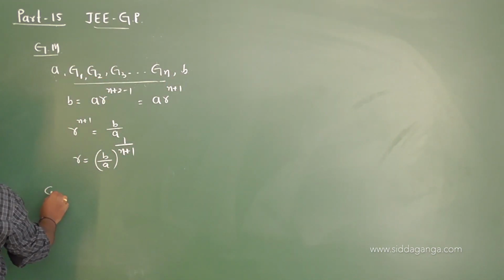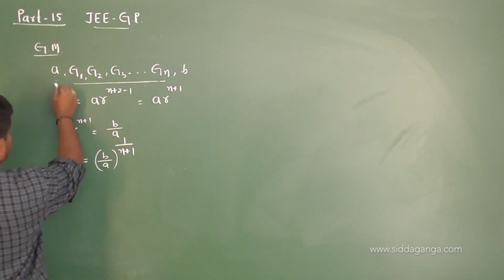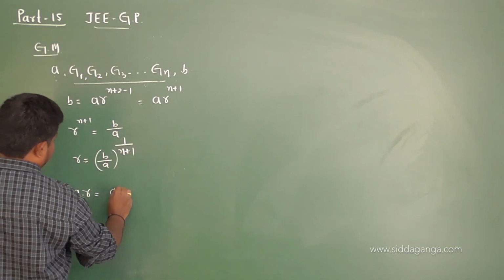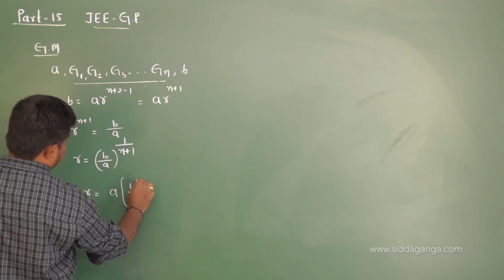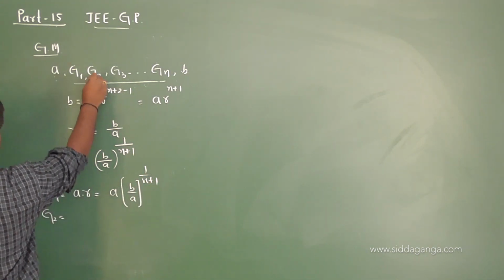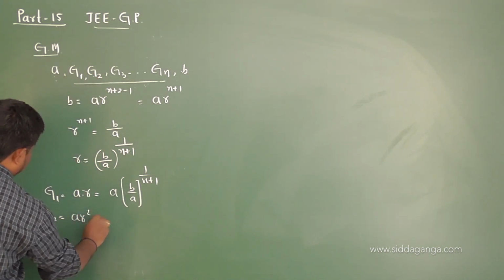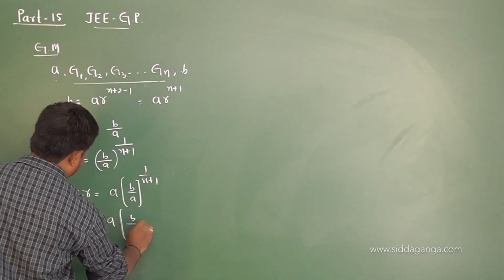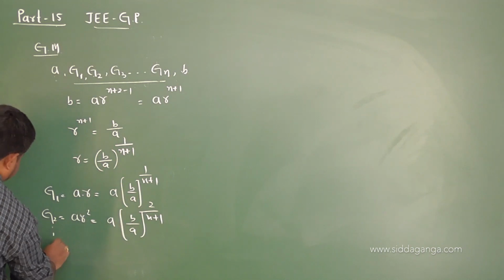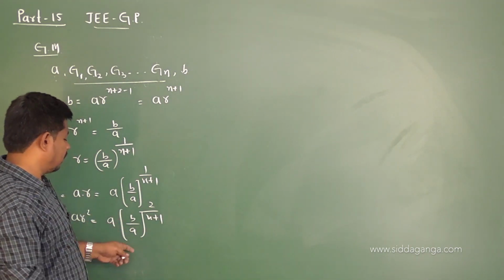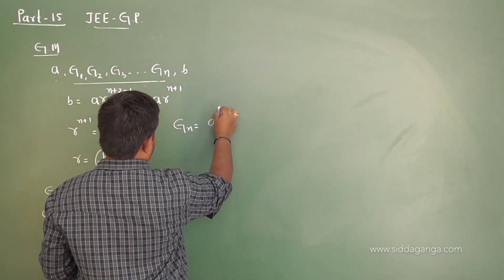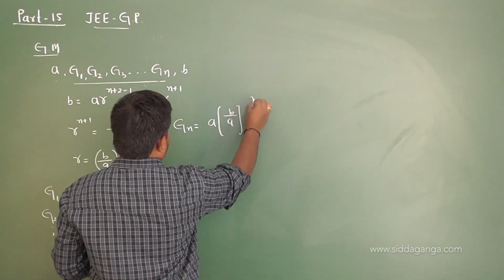The first geometric mean G1 is the second term in this geometric progression. Therefore, I can write a into r, which is a into b by a whole power of 1 by n plus 1. In the same way, G2, the third term, is a r square, which gives a into b by a whole power of 2 by n plus 1. G3 becomes a into b by a whole power of 3 by n plus 1. And the nth geometric mean is given by a into b by a whole power of n by n plus 1.